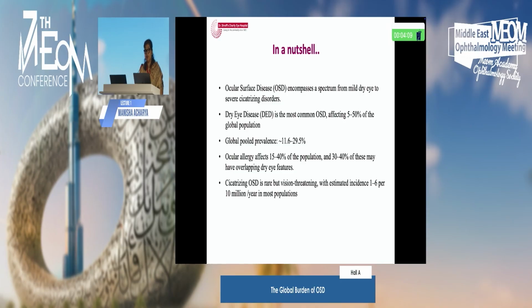And cicatrizing OSD in the form of SJS, OCP, or TEN is rare but vision-threatening, and is estimated to have an incidence of 1 to 6 per million per year in most populations.